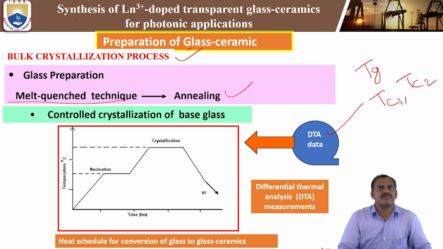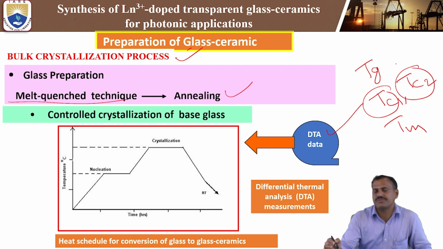Some glass materials show only one crystalline peak. Some other glasses show the crystalline temperatures C1 and C2 also. Next, TM, melting temperature of the glass material. So this data we get from the DT analysis or DSC analysis, differential scanning calorimetry. Usually we use DT analysis to study the glass ceramics. By using the DT data, we observe the TC1, TC2. By using that data only, we do the nucleation process or heat treatment process.